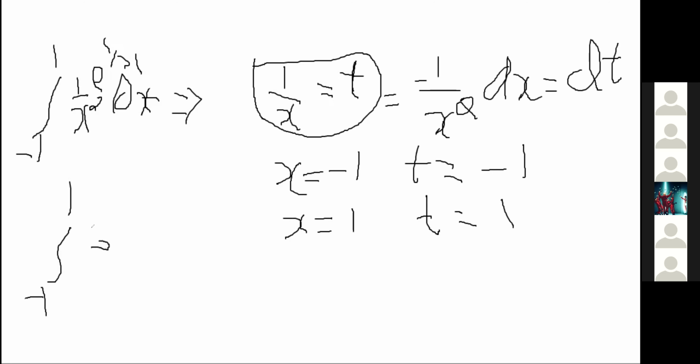e power 1 by x we can write as e power t, because we have taken t in place of 1 by x, and in place of 1 by x square dx, we can write minus dt. So that's why I'll write the minus sign outside, e power t dt. So now we can integrate this easily. What's the integration of e power t?